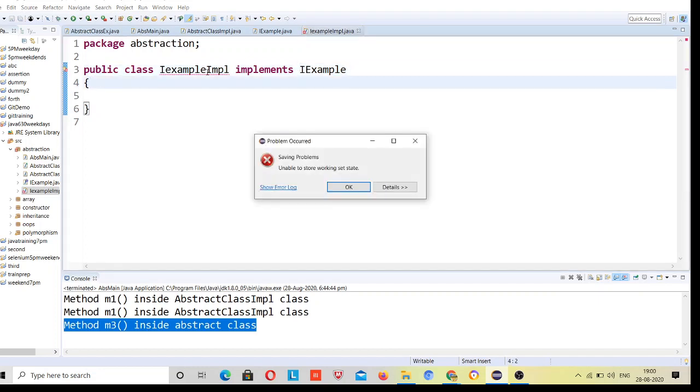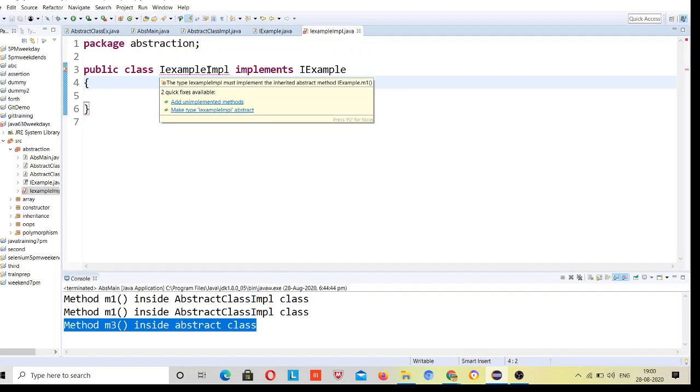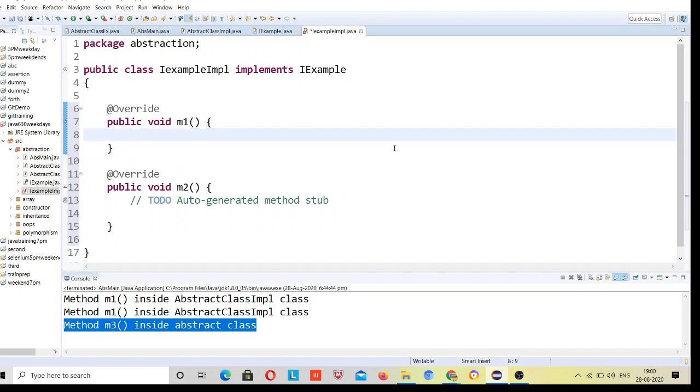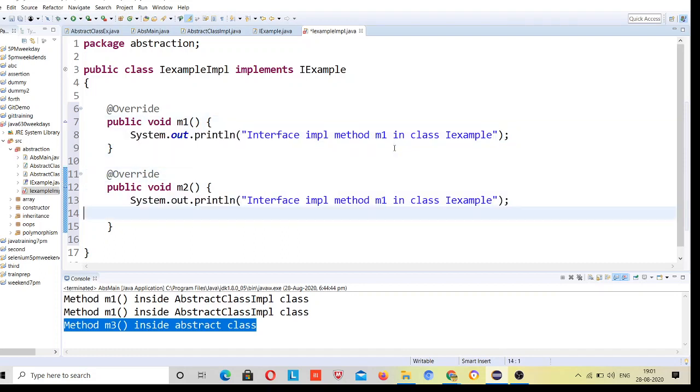It will say that first you need to provide implementation for the abstract methods, add unimplemented methods. So here I will do this. I will give m2.